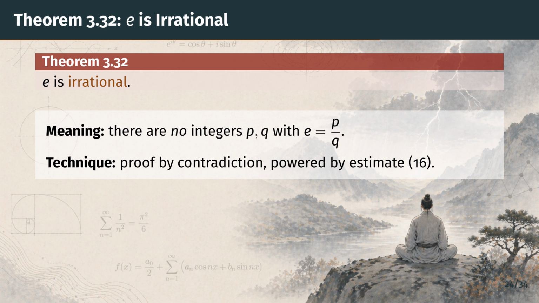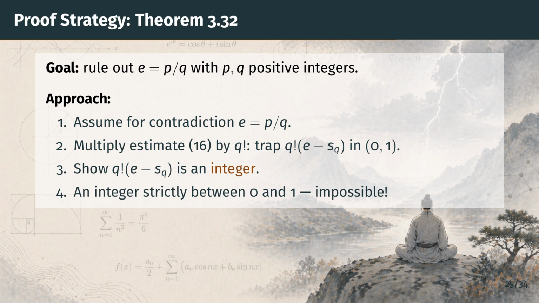Let's outline the argument. Here is the high-level strategy. We want to rule out writing E as p over q with p and q positive integers. We assume, for contradiction, that such a representation exists. Then we take the error estimate 16 and multiply it through by q factorial.